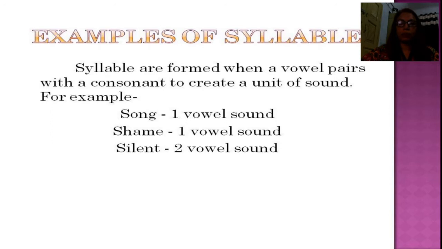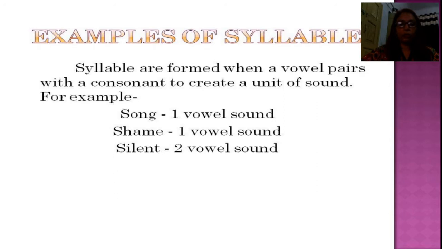Sometimes in some words a consonant is pronounced in such a way that it sounds like a vowel. In such a case, it is considered a syllable having a vowel sound.